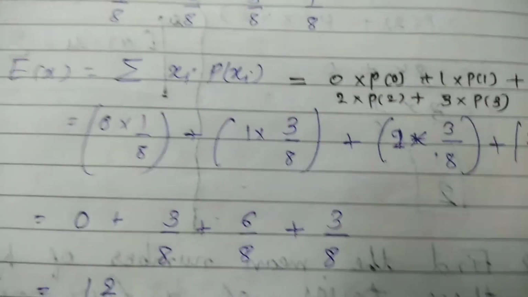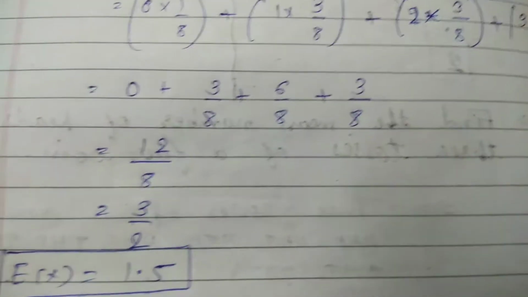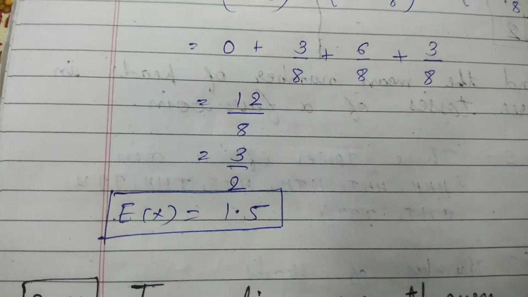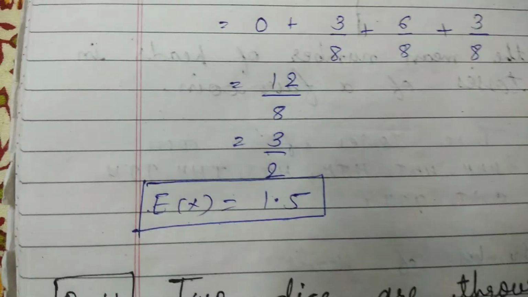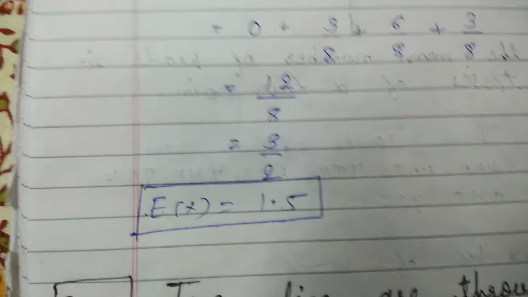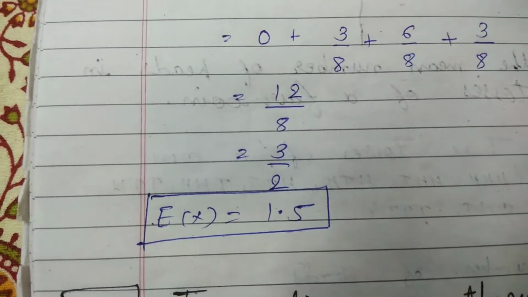Just see the calculation here. 3 by 8, 6 by 8, 3 by 8, that is 12 by 8, that is 3 by 2. 4 3s are 12 and 4 2s are 8. So 3 by 2. So expectation of X is 1.5. So this is question number 10, where we had to find the expectation of X.